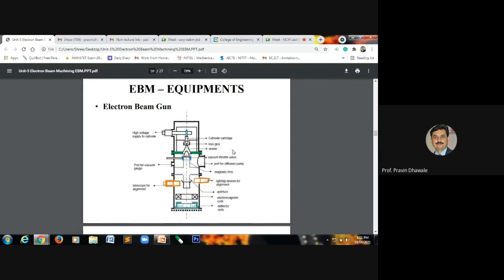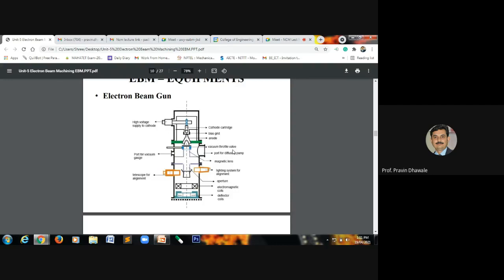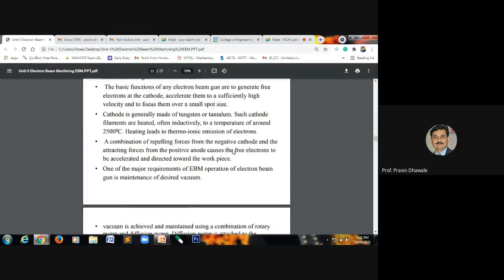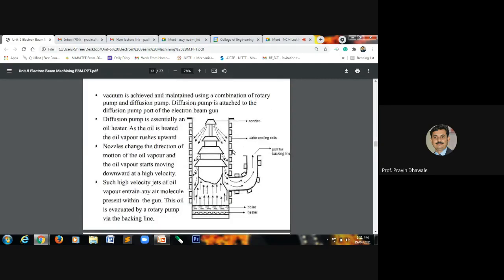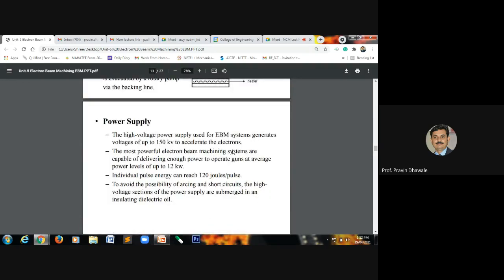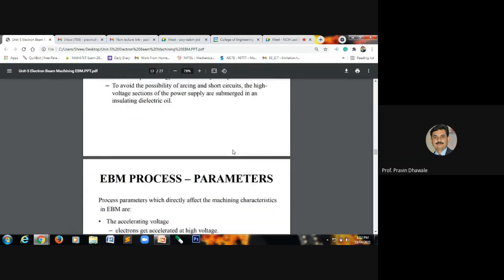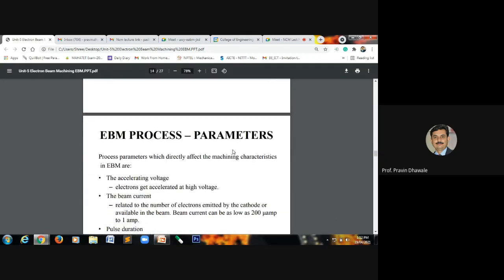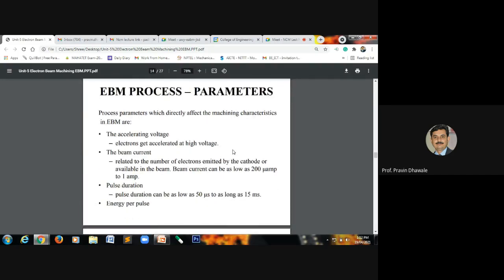These are the different equipment we discussed in detail in the last lecture. Electron beam gun. In order to maintain the vacuum, you require a rotary pump and diffusion pump. How it works and how much power supply is required, we have already discussed in the last lecture. Then we discussed which process parameters you must think about while selecting the electron beam machining process for removing a material.